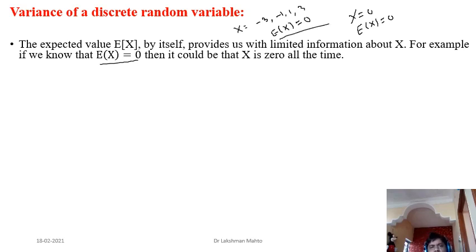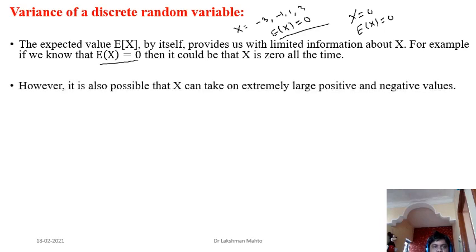So anything may happen. It can represent any kind of random variable. It is not giving a concrete definition of the random variable, just limited information. So just knowing the expectation is not a better way to understand the parameter. You need to know something more than expectation.